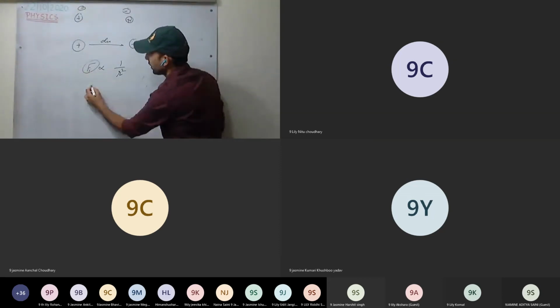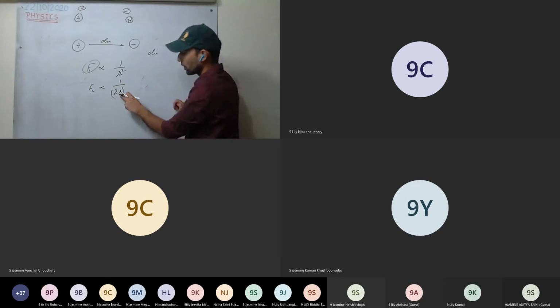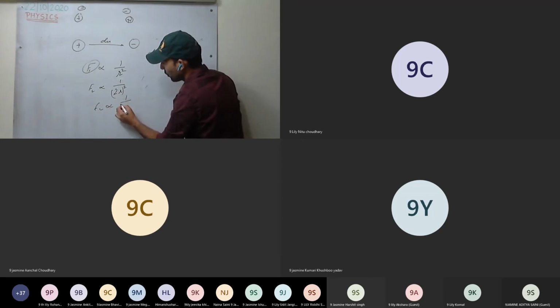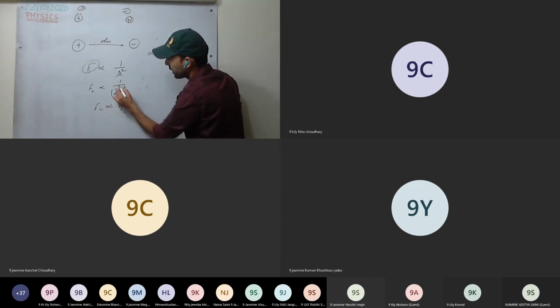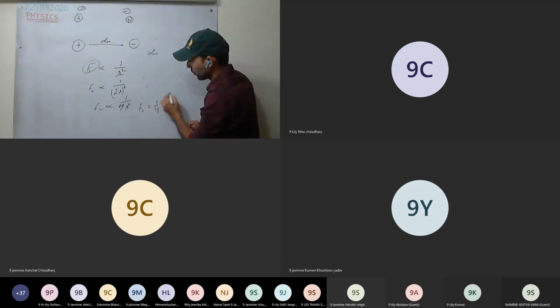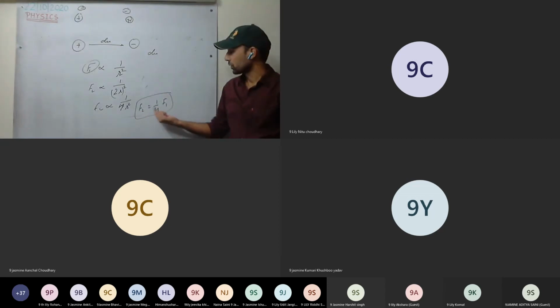You can see as well. If this is F1, now F2 is proportional to 1 upon, because the distance is doubled, (2r) squared. So F2 is proportional to 1 upon 4r squared. And F1, so F2 is what? 1 upon 4 times F1. So force has decreased to 1/4. This is clear if distance is doubled.